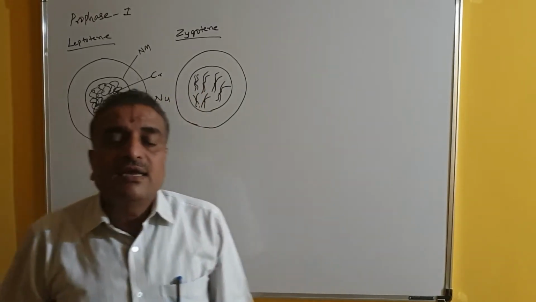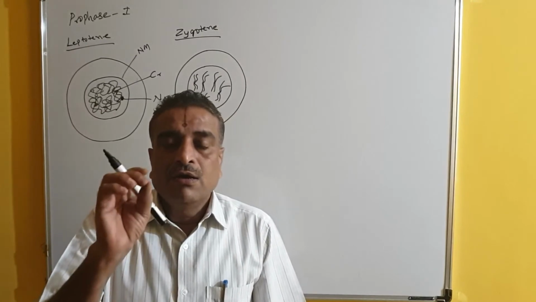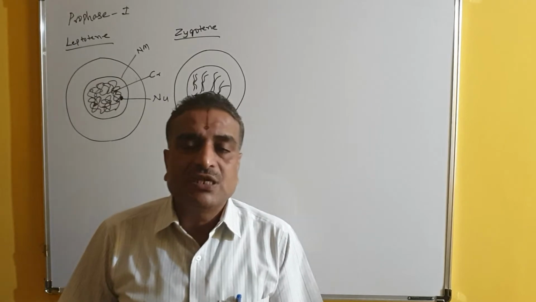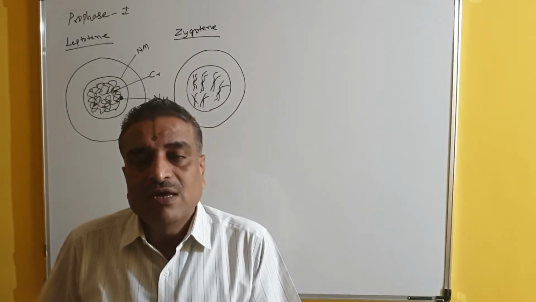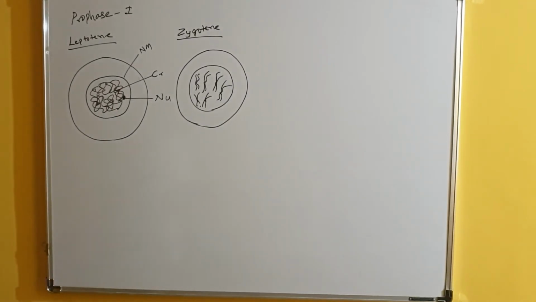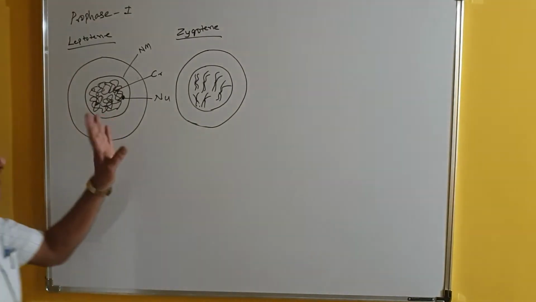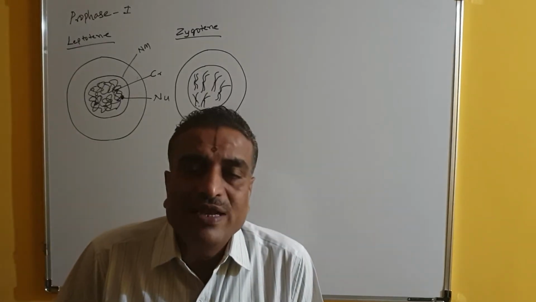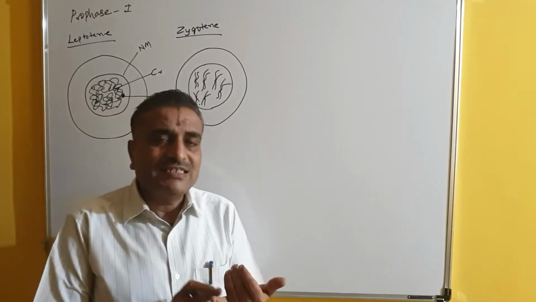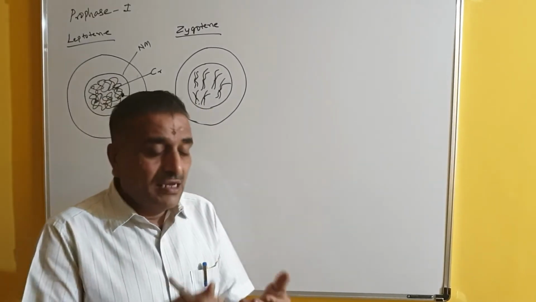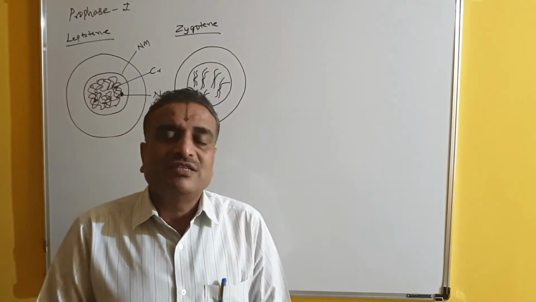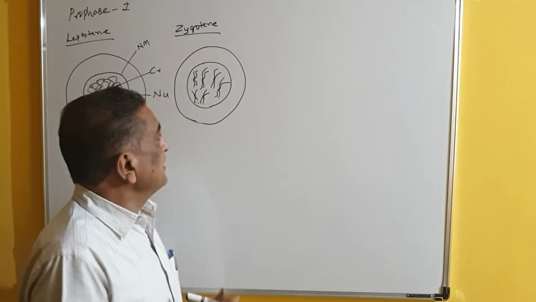Because the chromatin network undergoes condensation and becomes thicker and stouter, and the nuclear material is very clearly observed. So this is the first thing that happens in zygotene.